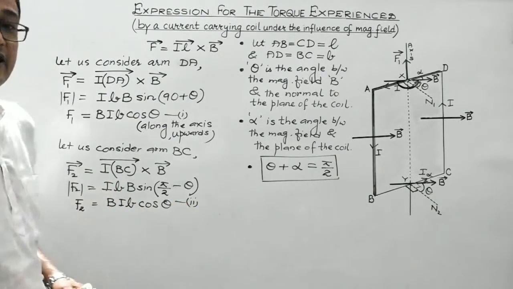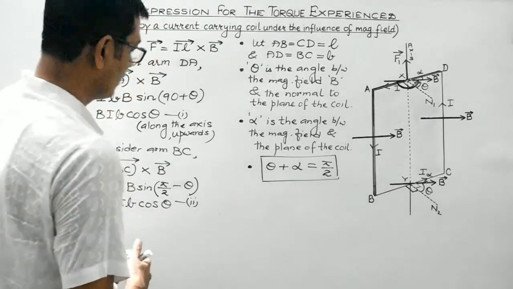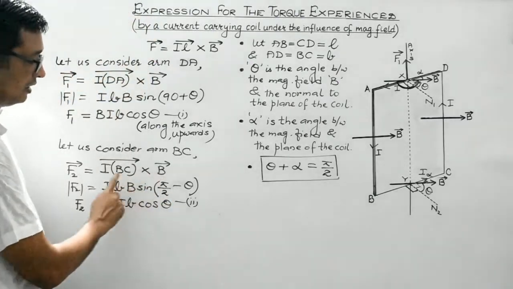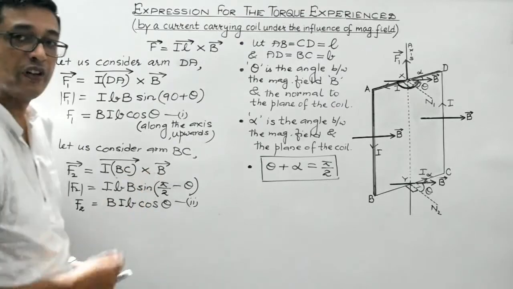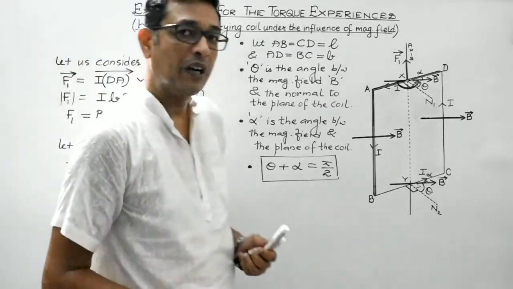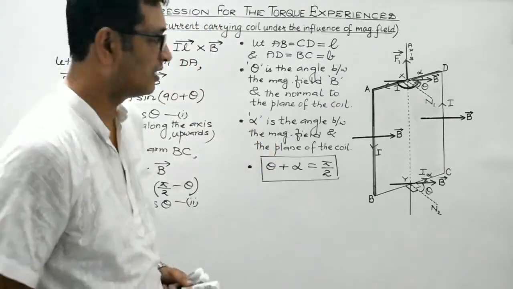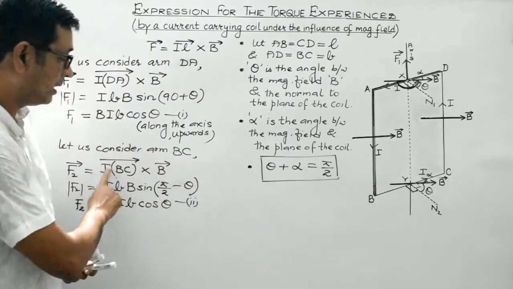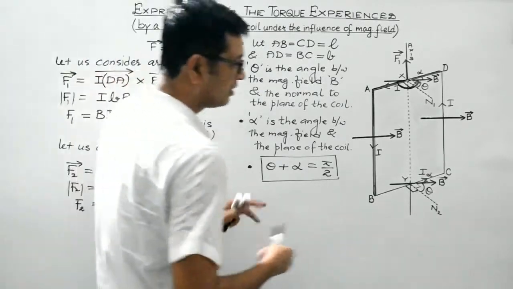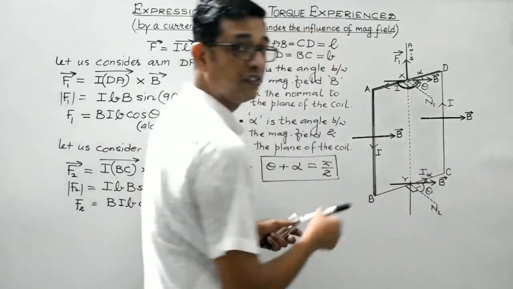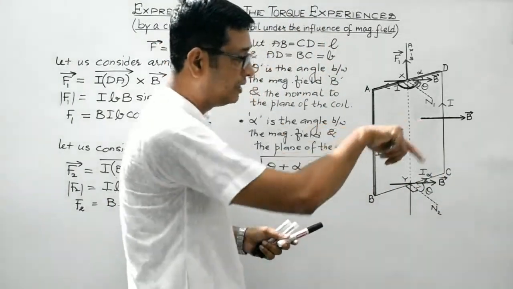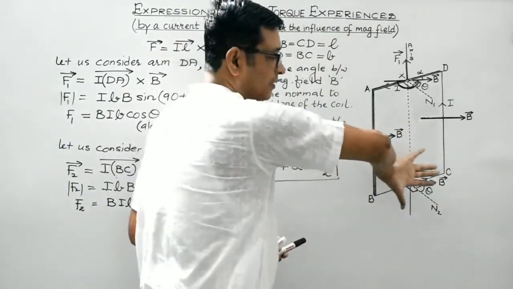Now what about its direction? Again, the resultant direction of the cross product of these two vectors can be found by using the right hand thumb rule, isn't it? The angle is oriented from IBC vector to B vector. This is IBC vector and this is B vector, right? So the angle is oriented from IBC to B vector like this.